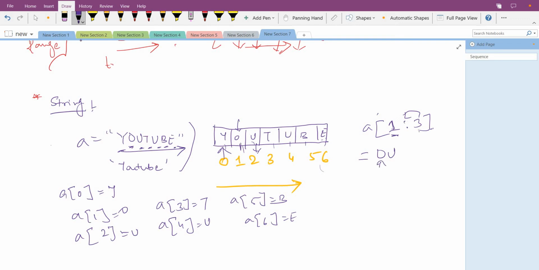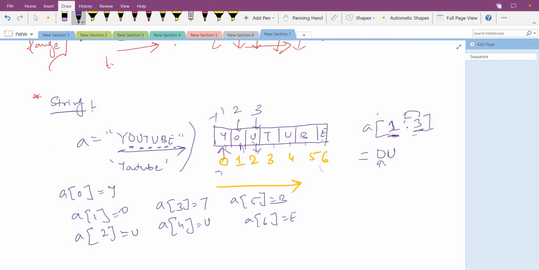Now 3. So what Python will do, here is the tricky part. For here it starts from index 0, but for here it starts from 1. 1, 2, 3. So what is that 3? For the first value it starts from 0. For the second value it starts from 1.